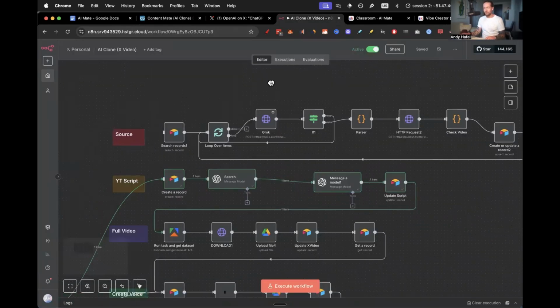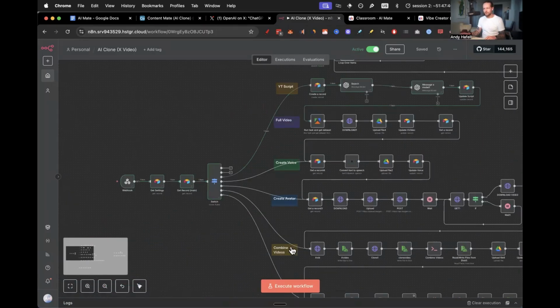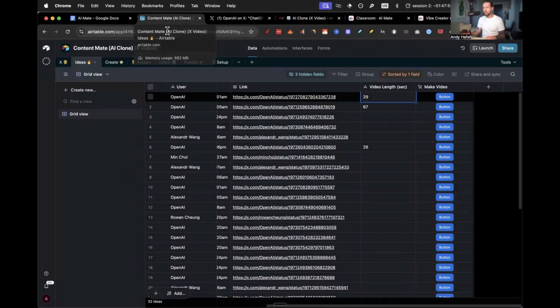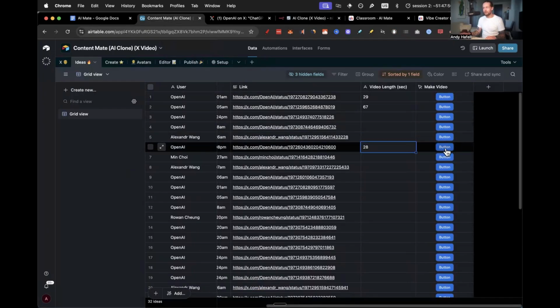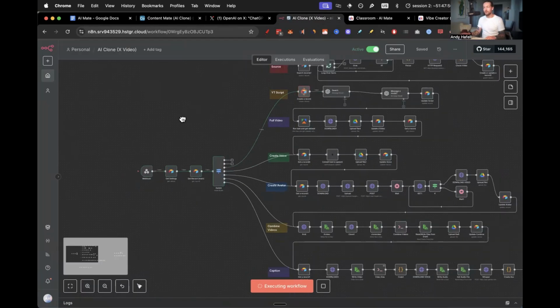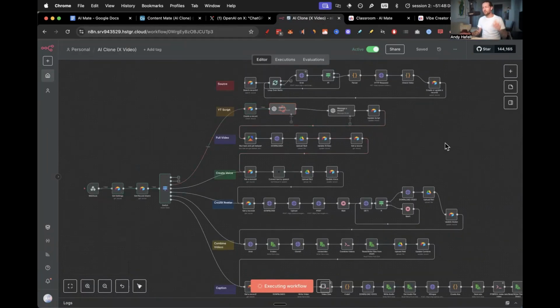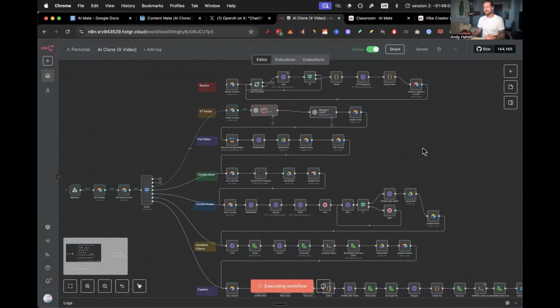I'm going to start running this automation here by clicking execute workflow. And we're going to go back into the content mate and click on this button here, bang, and then it's going to run through the entire thing. We may run into some hiccups, but that's just because I changed a bit before I went live here.